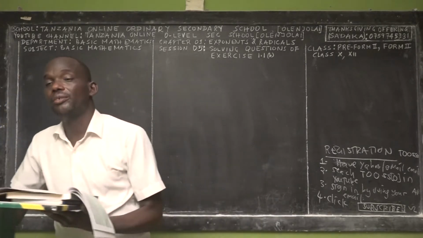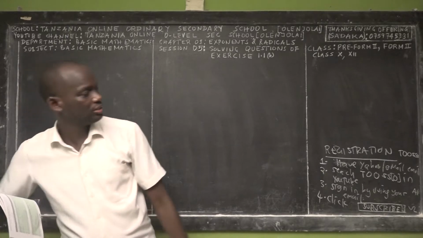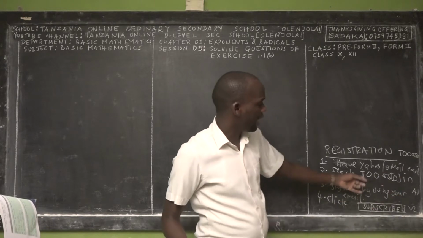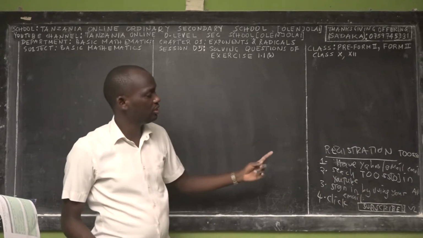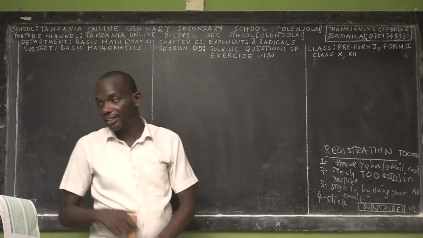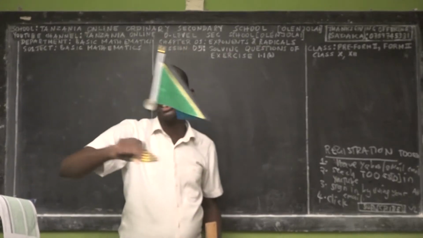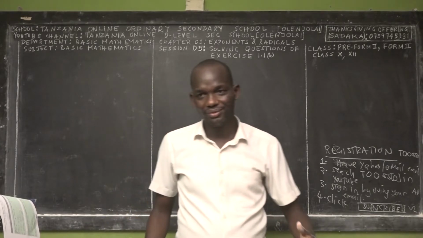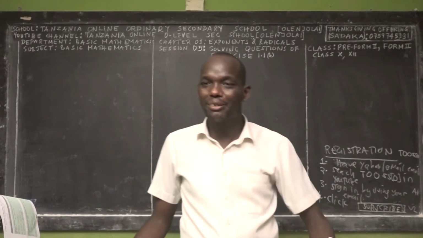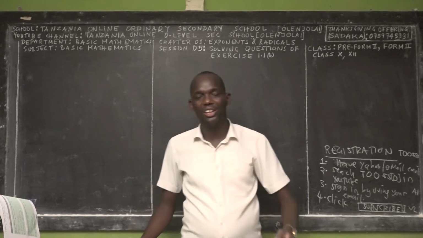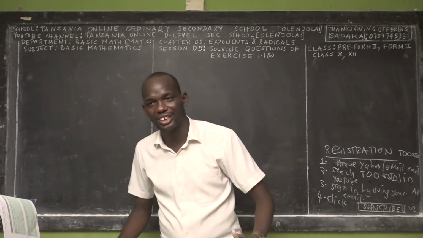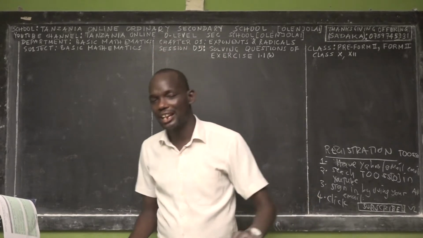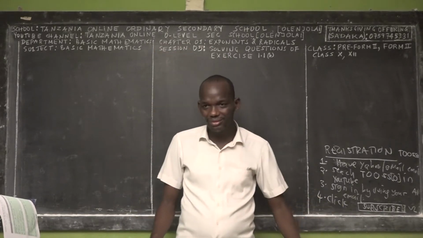After you do the registration, when you search, you see the icons and the profile, the icon of this channel. It is the national flag of Tanzania, like this one. This is our national flag. When you get there, you are already in school. In this school, we have departments, right? Just like in your school, you have departments of Swahili and English. Similarly, this is an online school, so we don't have a physical school, and I'm not a teacher of any physical school.